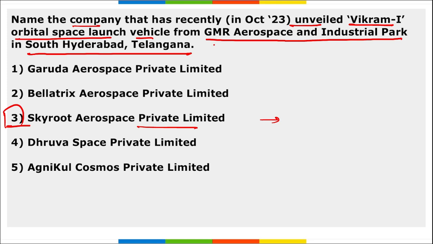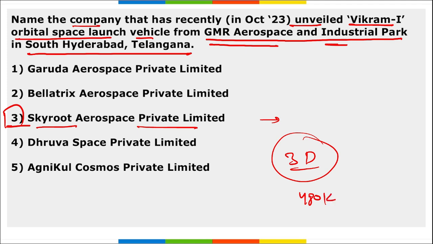Correct? It was recently unveiled from the GMR Aerospace and Industrial Park in Hyderabad, Telangana, and the company here is Skyroot Aerospace. This Vikram 1 is an all carbon fiber bodied rocket that can place multiple satellites in orbit, and it is featured with 3D printed liquid engines. It can carry a load of up to 480 kilograms.